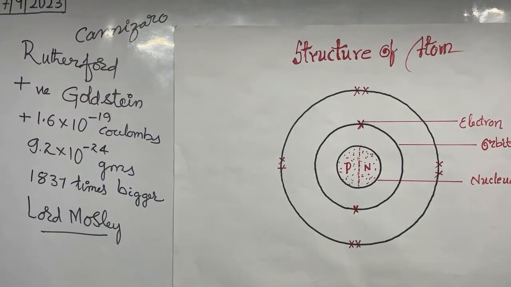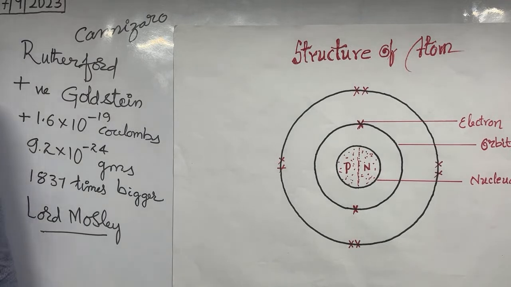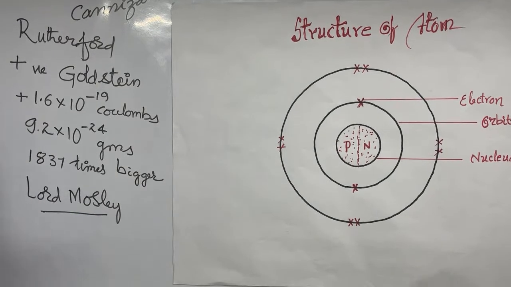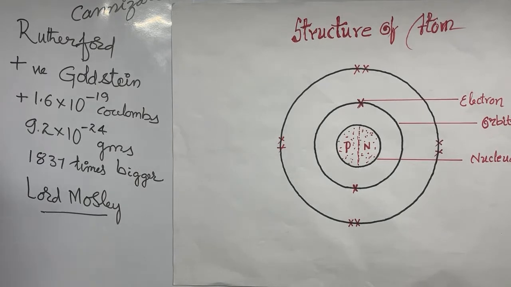Cannizzaro. And what does atomic number mean? Suppose in the oxygen atom we have 8 electrons, 8 protons, 8 neutrons. We don't want the electron number, we want the protons and neutrons number. So 8 protons plus 8 neutrons together we call 16. 16 is the atomic weight of oxygen. So that is the definition of atomic weight and atomic mass.